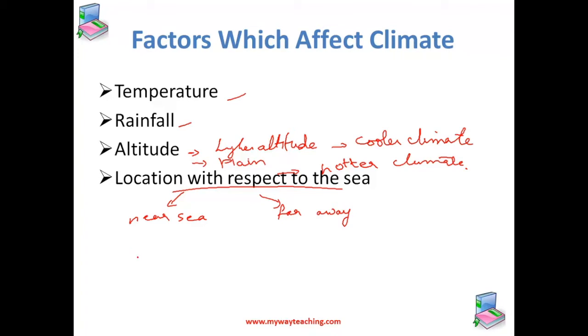This has a moderating effect on the climate of the coastal areas. So, near the sea, they have a moderating effect, and hence the temperature in the coastal areas is neither very high nor very cold.